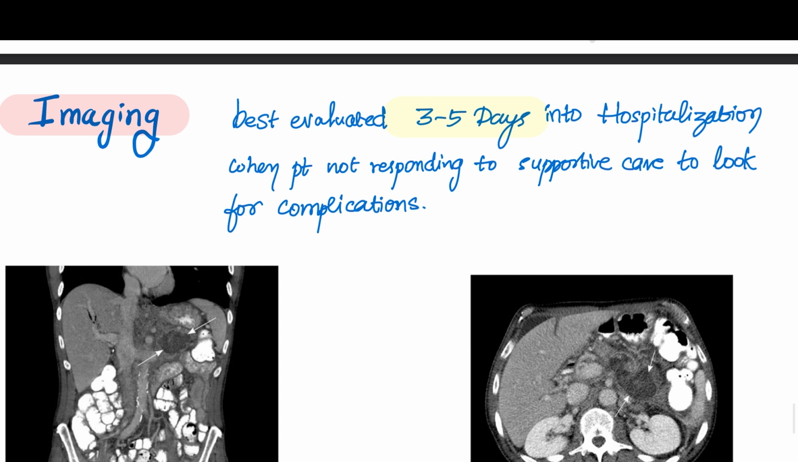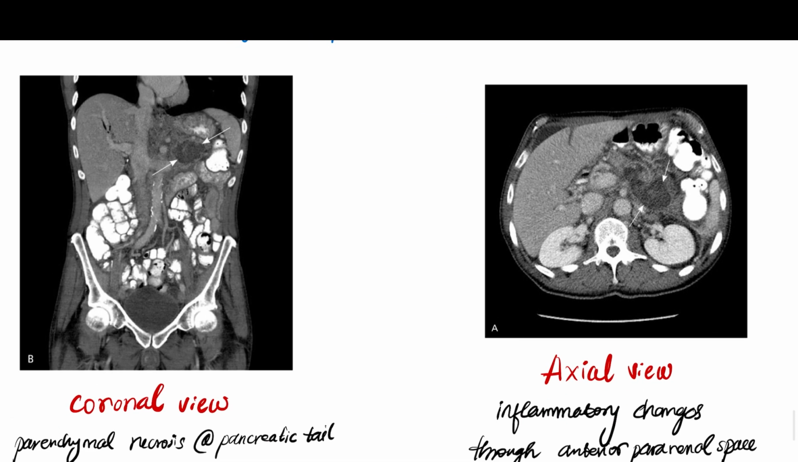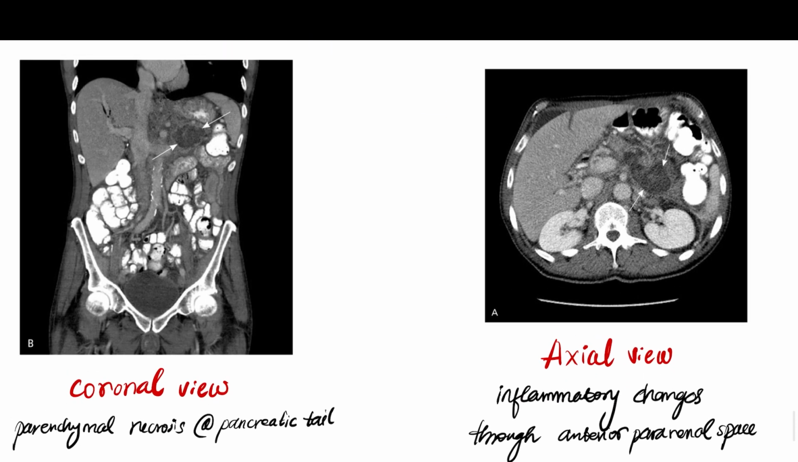And in the imaging, we have to perform a CT if we are suspecting any complication. It is best evaluated 3 to 5 days into hospitalization when the patient is not responding to supportive care, and to look for its complications. So in the coronal view of the CT scan, this is the pancreatic tail, and we can see a parenchymal necrotic area here.